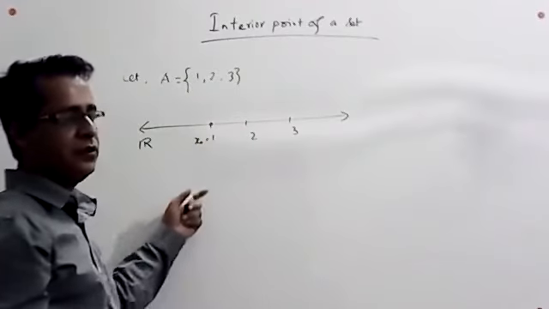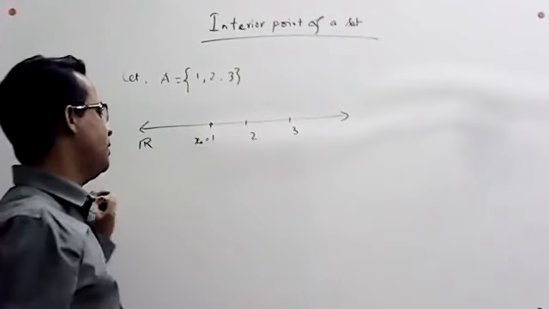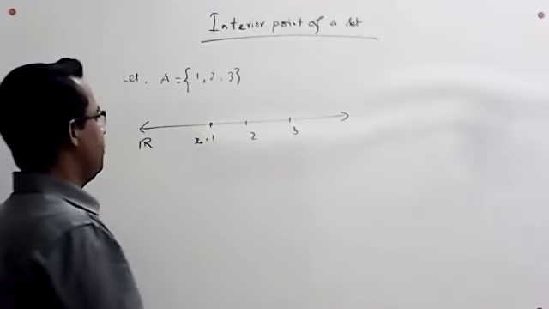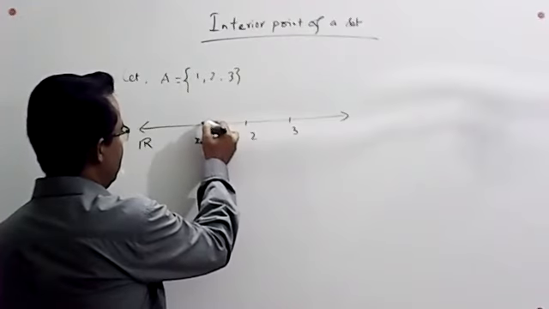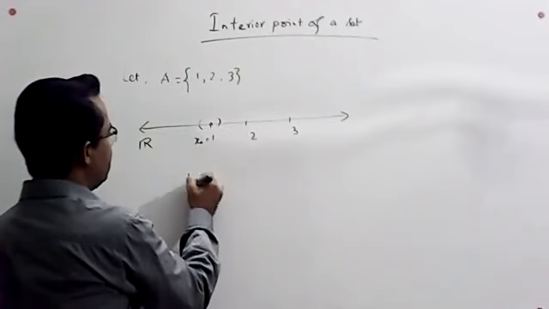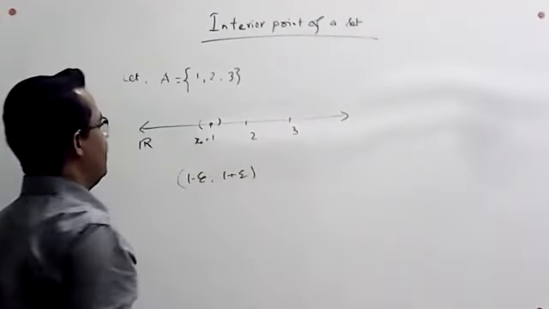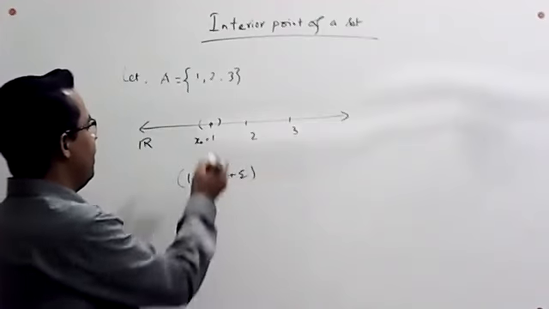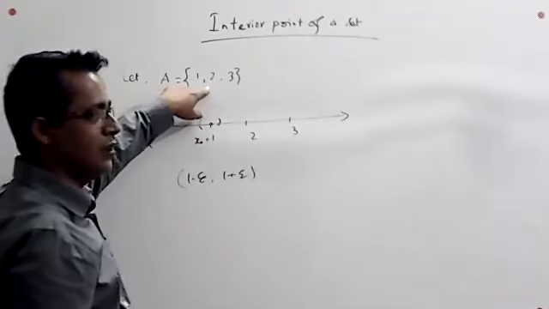So the first condition is satisfied for an interior point. The second condition was that we have to make a neighborhood around this. So we make an interval of neighborhood around 1. We have 1 minus epsilon to 1 plus epsilon. We clearly see that many points in this interval are not included in this set.